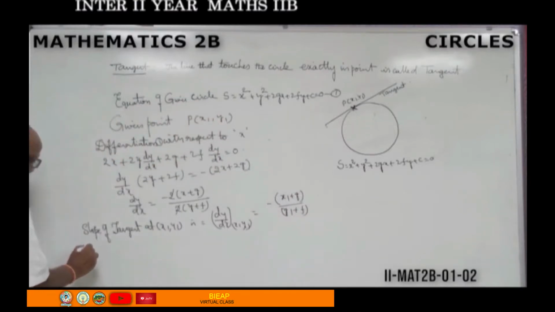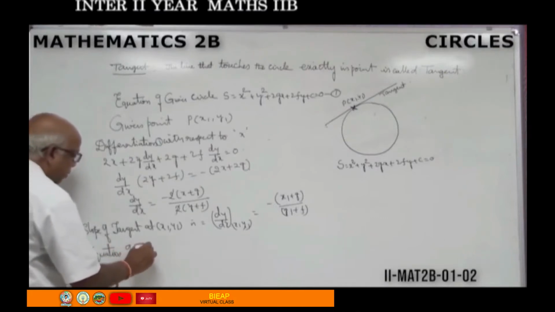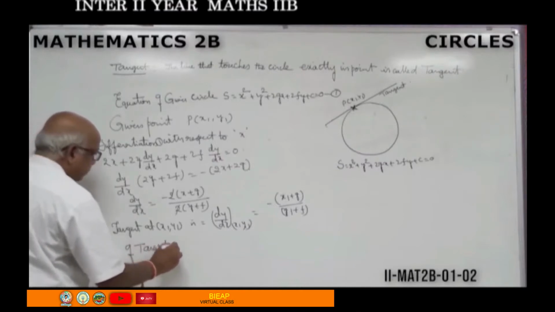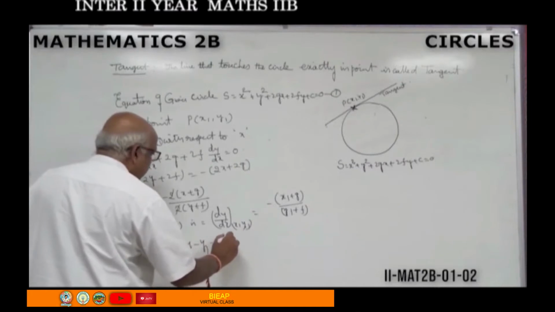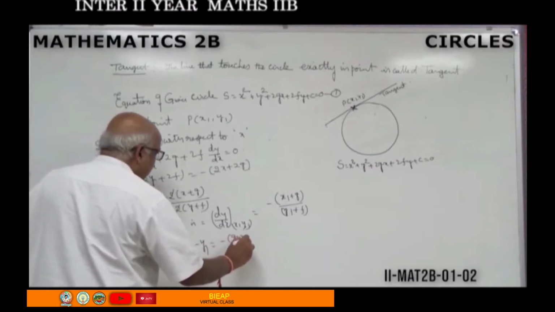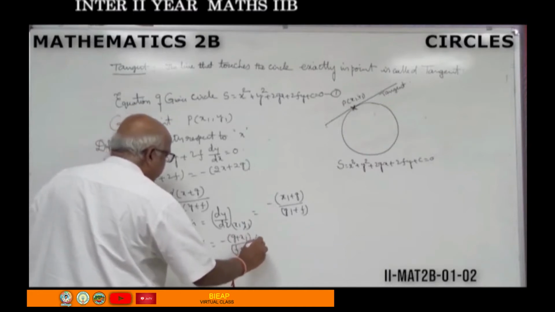Equation of tangent: y minus y1 equal to minus of (g plus x1) by (f plus y1) into (x minus x1).